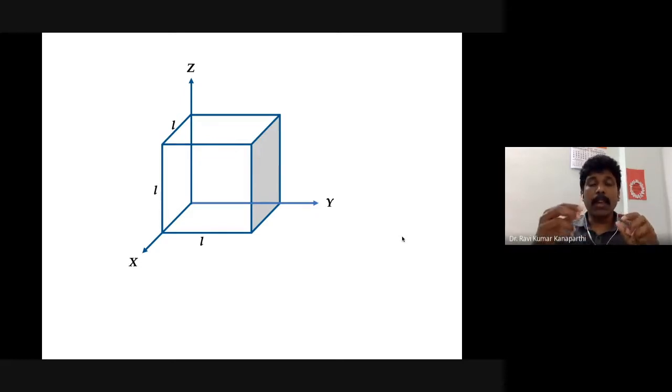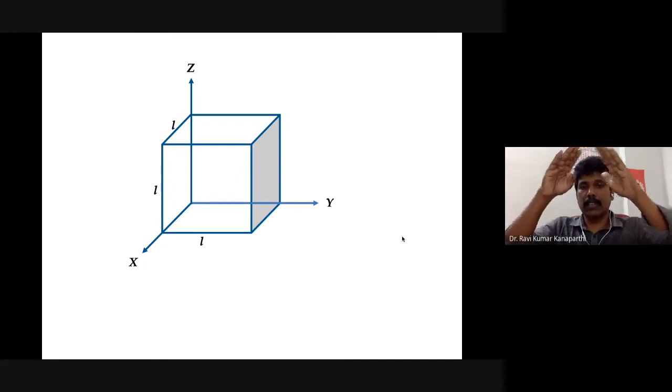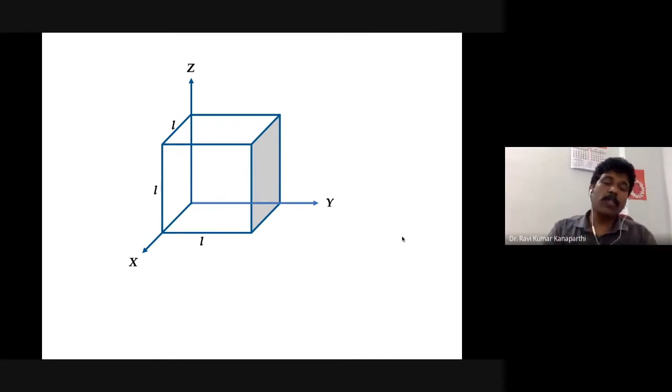Now, what will happen if it is in the x direction or y direction? The y direction also will be the same thing. It doesn't change, right? As the particle reaches the center of the box, that is L by 2, it will have a maximum value, and then as it moves in the opposite direction, the wave function decreases, right? The wave function is like this. Similarly, in the z direction also, the wave function will be similar.